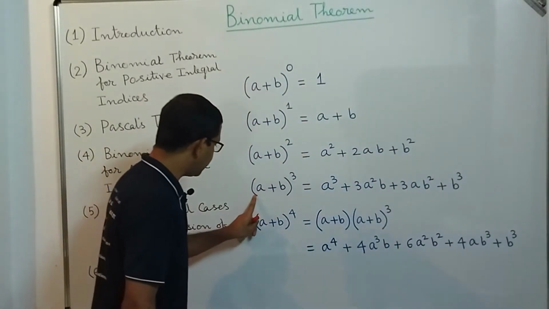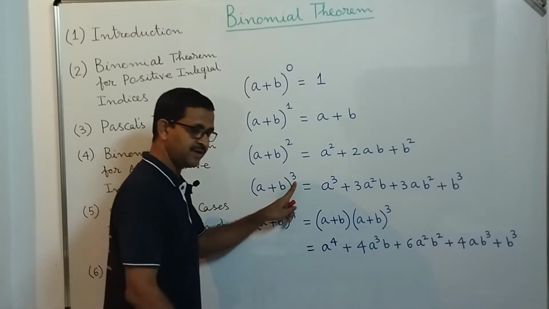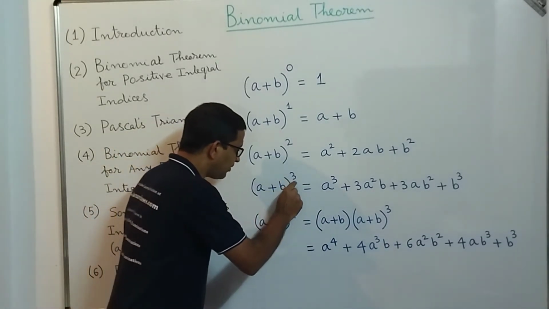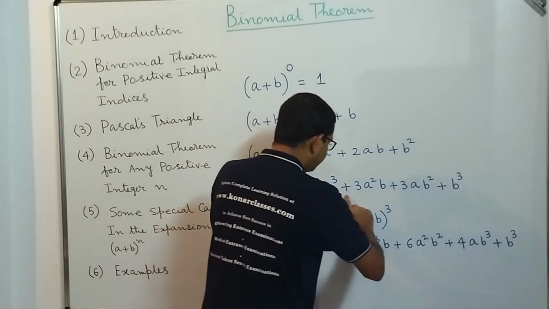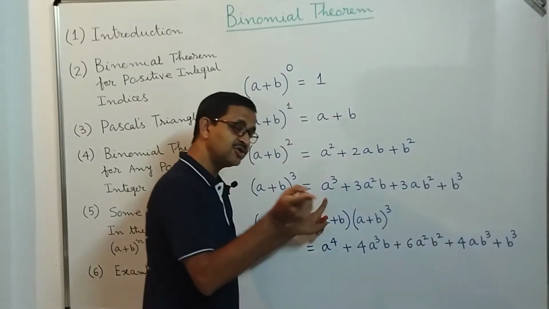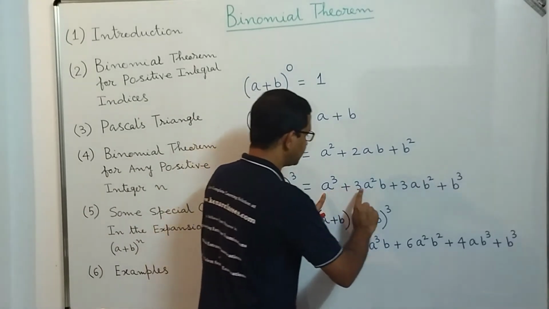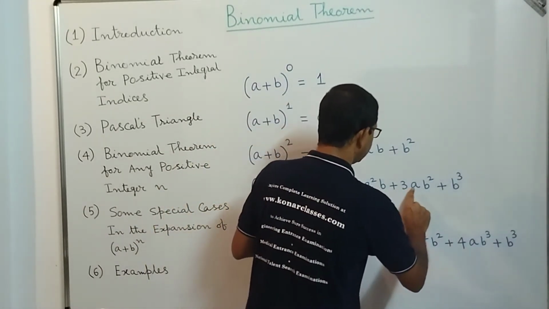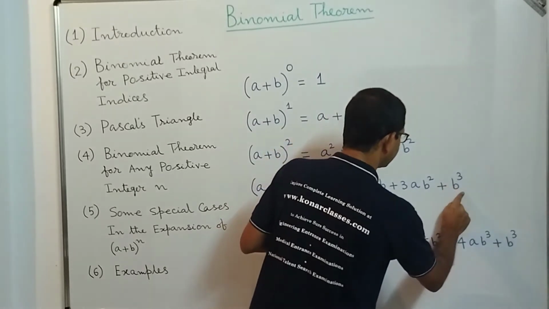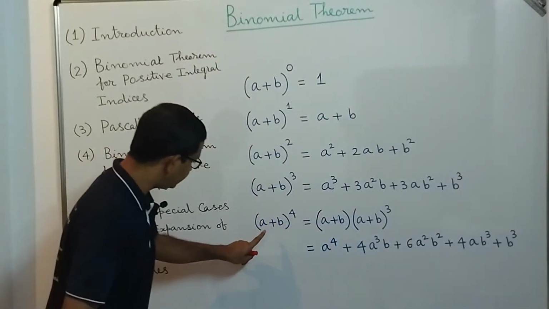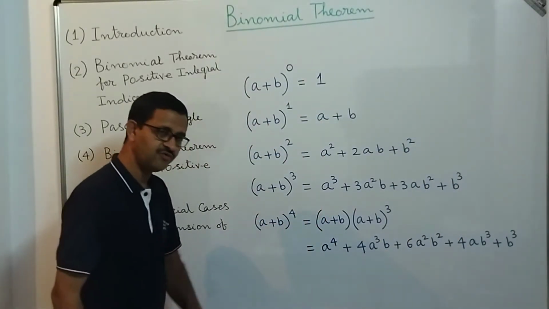Now let's come to (a plus b) power 3. The indices is 3, the power is 3, and you see in the expansion in the right hand side there are 3 plus 1 terms, that is 4 terms. The first term is a cube, second term is 3a square b, third term is 3ab square, and fourth term is b cube. Then let's proceed with (a plus b) power 4.